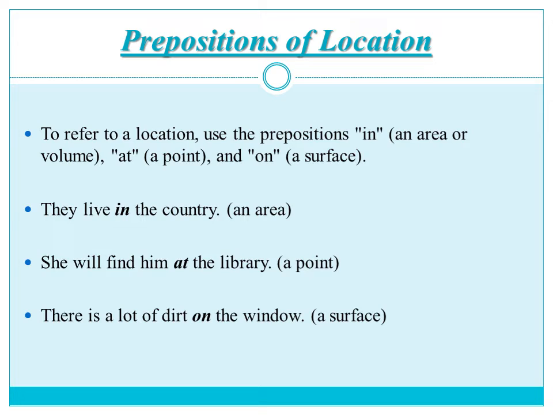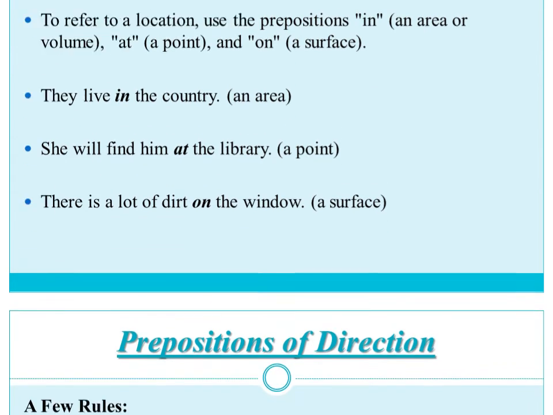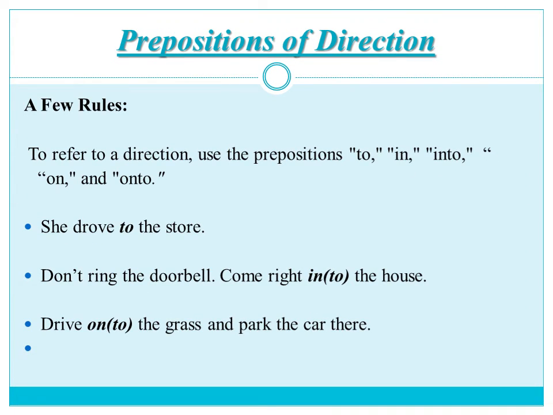And there is a lot of dirt on the window. On the window means on the surface of the window. So this is showing the location. Prepositions of direction. For direction we use to, in, into, on, and onto. Into and onto show movement, while in or on show a stationary or fixed position.